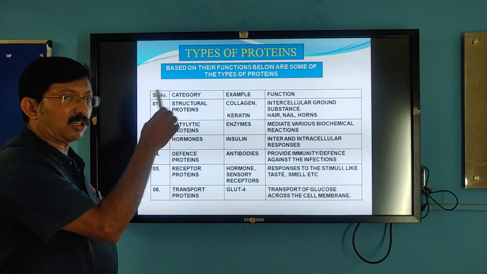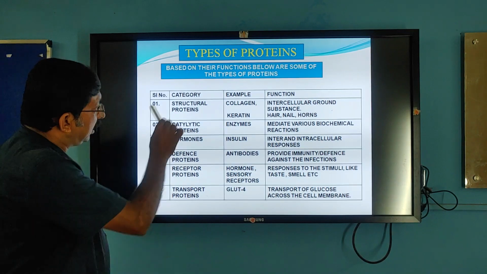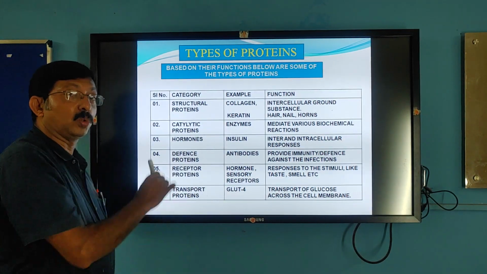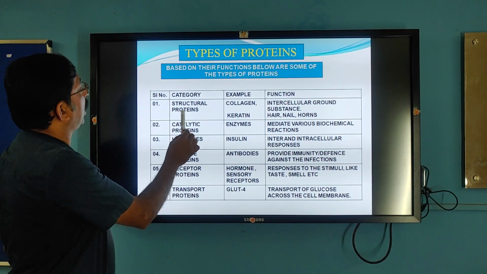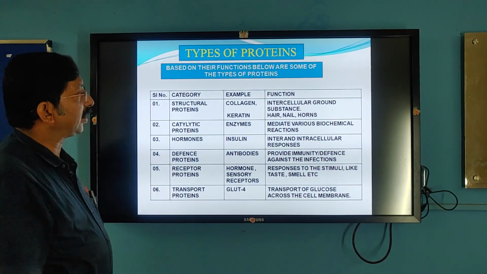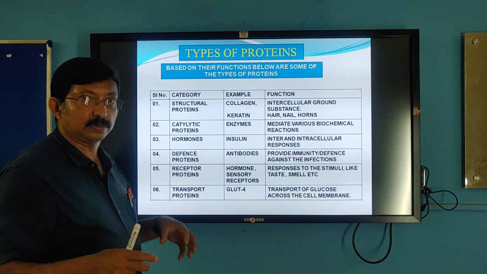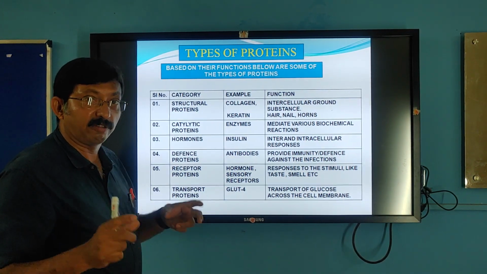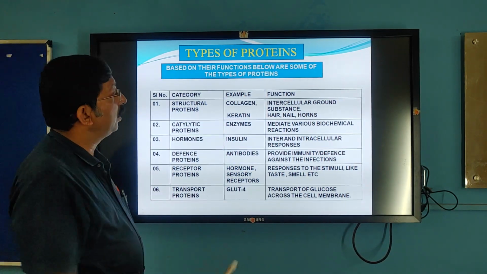And some types of proteins are there, depending upon the structure and function. Yes, this is not the classification, this is only examples of proteins. Some proteins give structure. They are called structural proteins. For example, collagen, which is found in the tissues. Collagen fibers, thick fibers, the most abundant animal protein.